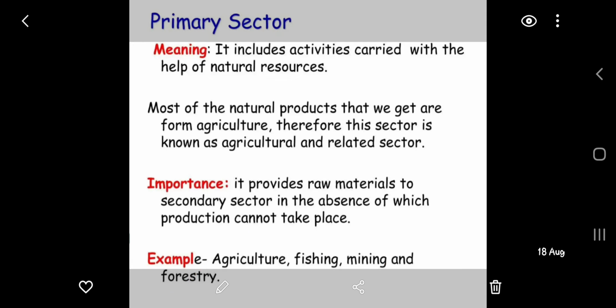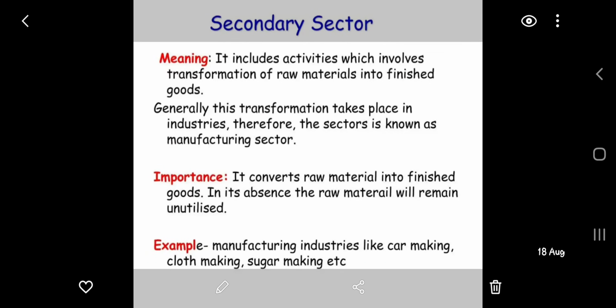Now we will discuss the secondary sector. The secondary sector is the sector in which natural products are changed into another form through manufacturing. The main thing we include here is that manufacturing is involved, or you can say raw material is changed with the help of manufacturing as well as industries. So the transformation takes place in the industries with the help of manufacturing.